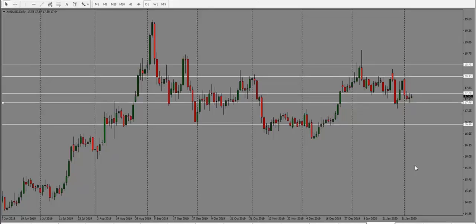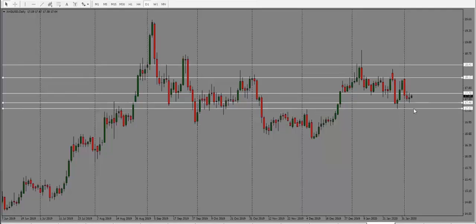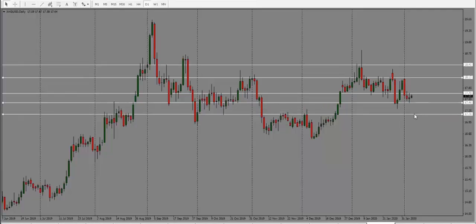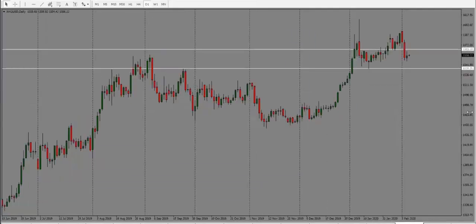So we have a neutral bias for this one. Now, if it closes above this high from today, I will look for it to go all the way up. If it drops through the support, then this one could go lower into 17.31 and then into 17.15. So for now, bias is neutral. We just need to see which direction this breaks out, and we'll have to trade accordingly. So neutral bias for silver at the moment.